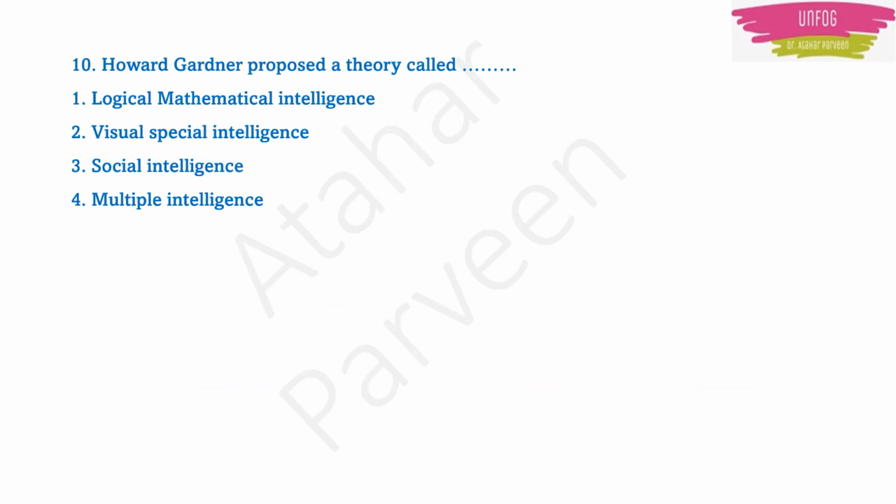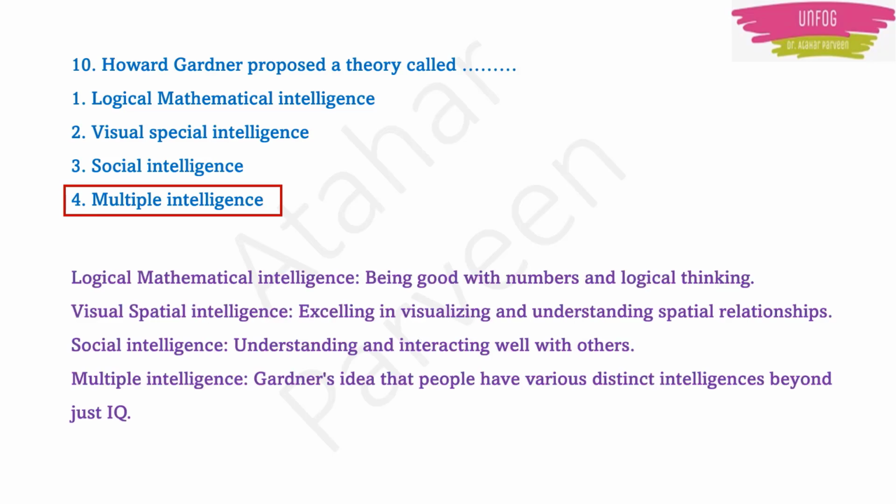Next question. Howard Gardner proposed a theory called, so what was the theory proposed by Howard Gardner? It is multiple intelligence. Logical mathematical intelligence means being good with numbers and logical thinking. Visual spatial intelligence means being good in visualizing and understanding different relationships.